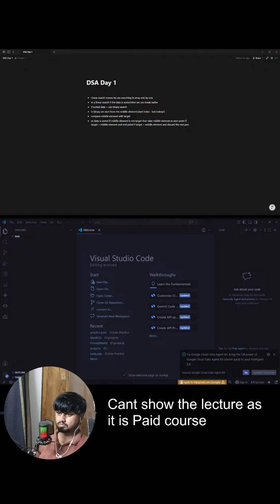Great. Else if A of mid is more than target, in that case, in which side should we search? If it is bigger, we want to find a smaller value, so search in the left hand side. Otherwise, we should search in the right hand side. Is this idea somewhat making sense to everyone?